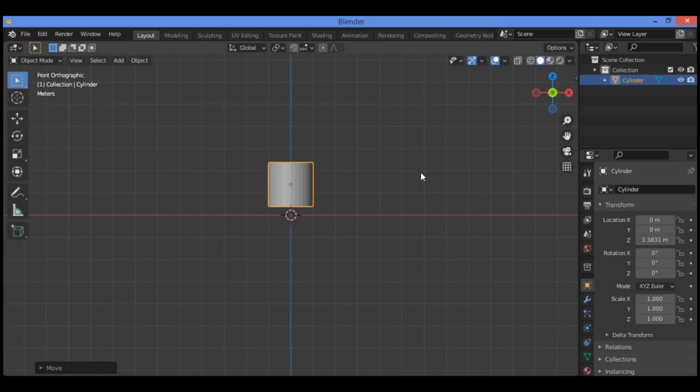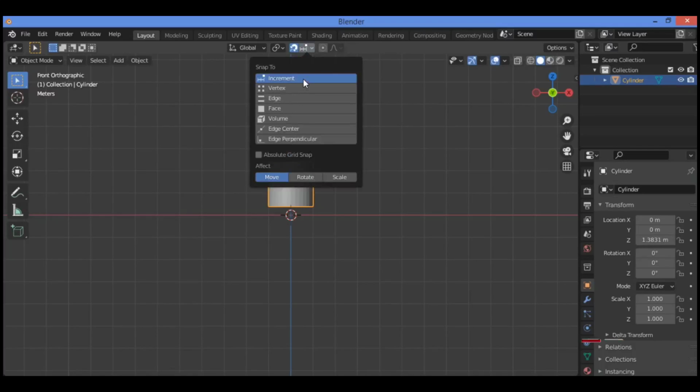Now hold Ctrl while moving along the Z axis to enable snapping. Position the cylinder so that the base is on the grid. Or you can turn on the snapping feature and increment.